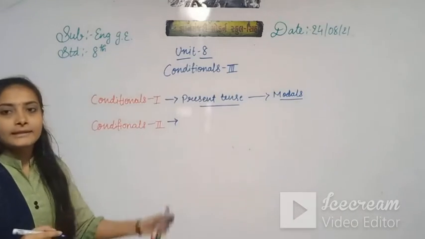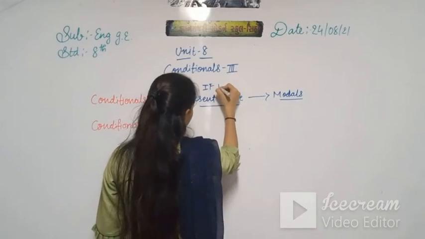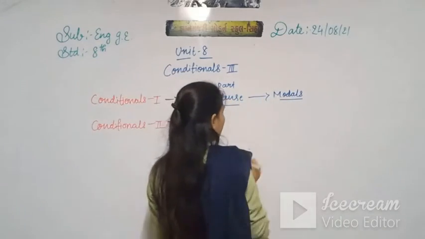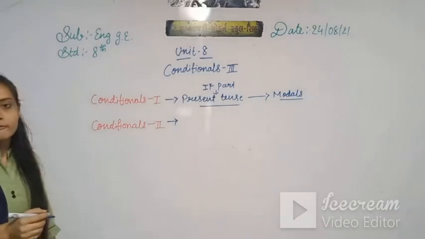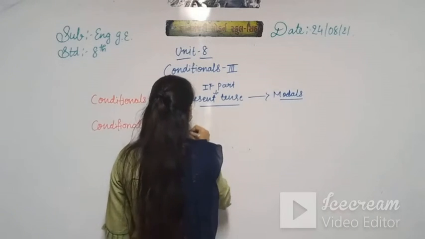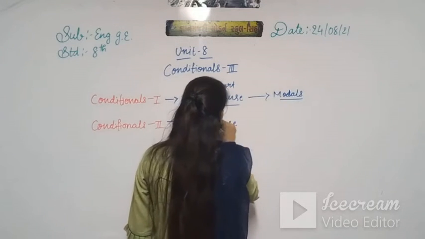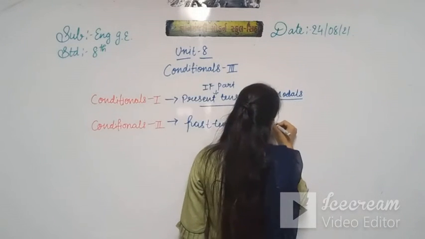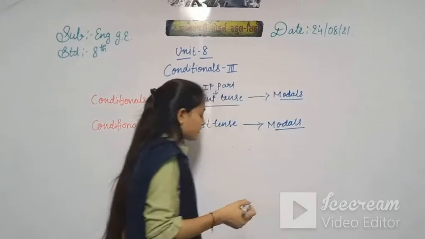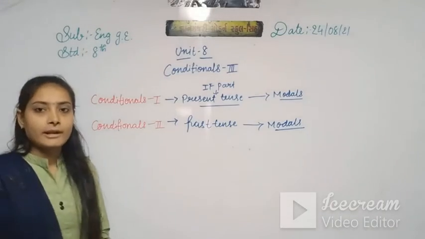The first part is in the present tense, and the second one is in the modal form, right? Then in conditional 3, the if part is in a past tense, and the main part is in a modal form, that is would, should, may, might, must, all modals, right?